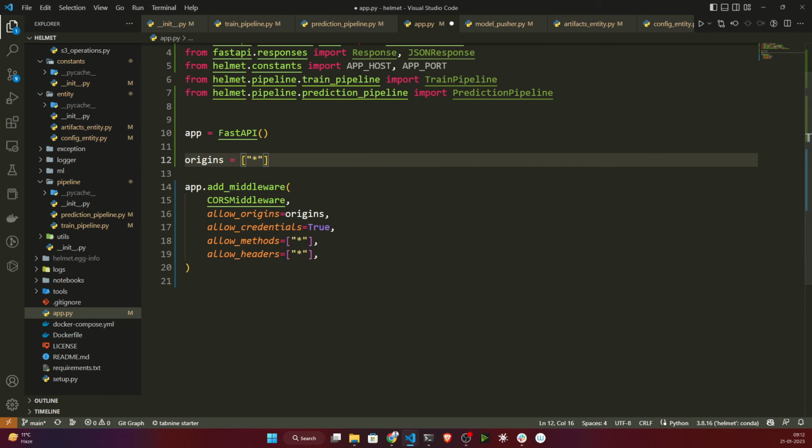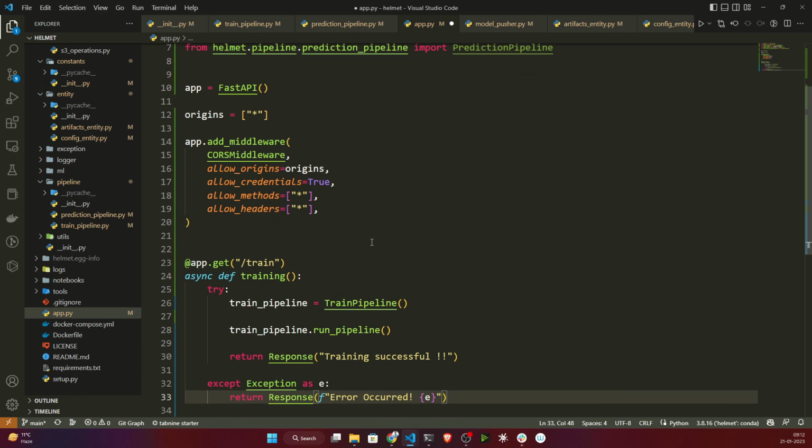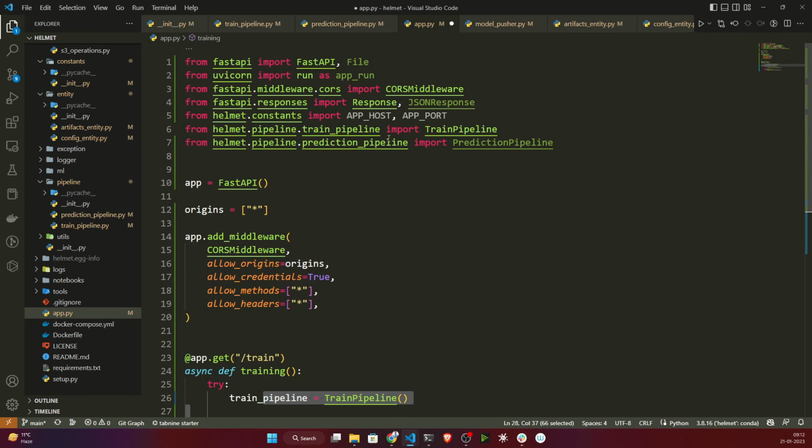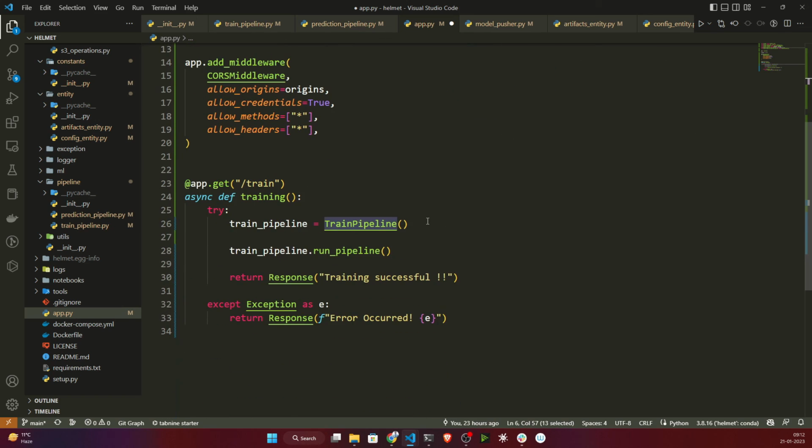Now I will first of all create the training route. This is the training route and this is the same code I was executing. I think you remember I was testing, importing my training pipeline, and from that I was running my run pipeline. So if you just hit /train, it will start the training.